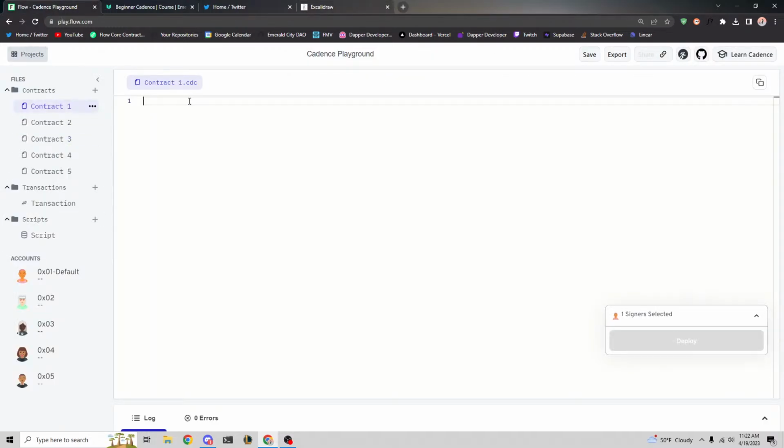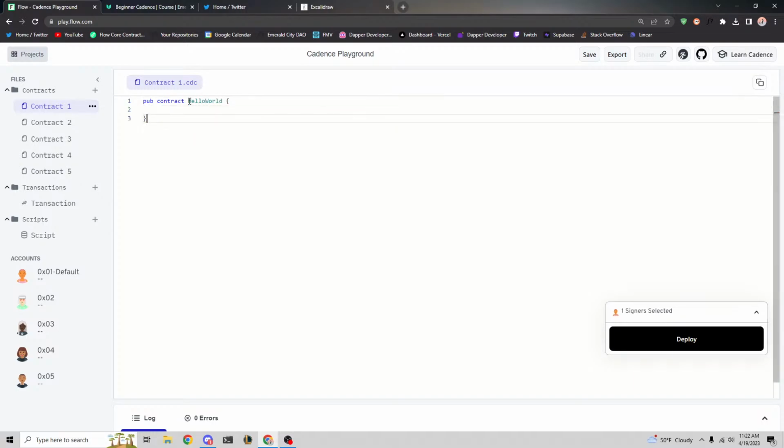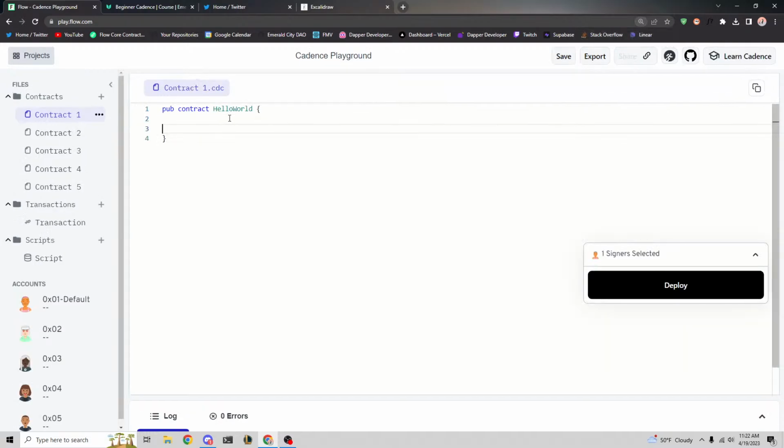So let's go back and actually make our first contract. The way that you define a contract is you type these exact words: pub contract, and then you give it a name. In this case, let's give it the name HelloWorld. Let me zoom in a little bit more. So that's exactly how you make a contract: pub contract and then the name of the contract, which I'm going to make HelloWorld because that's the basic example. Now what we're going to do next is define a little variable. Let's say we want to make it a greeting.